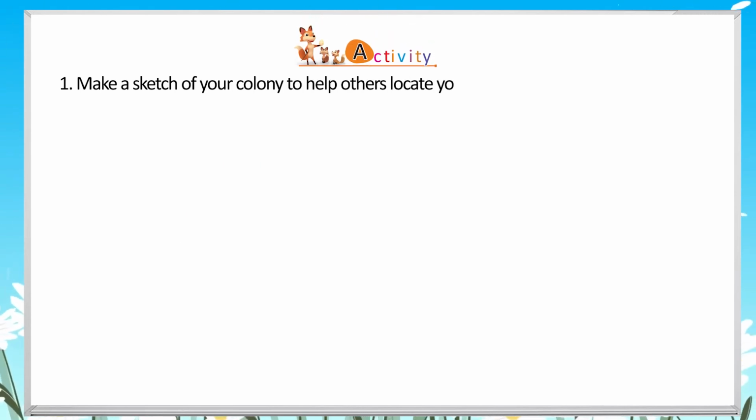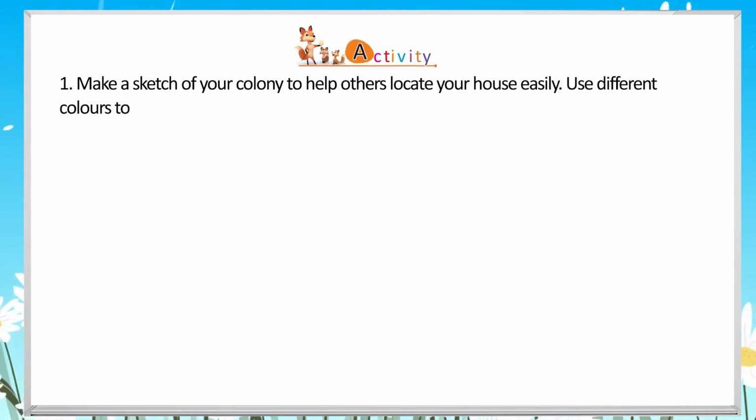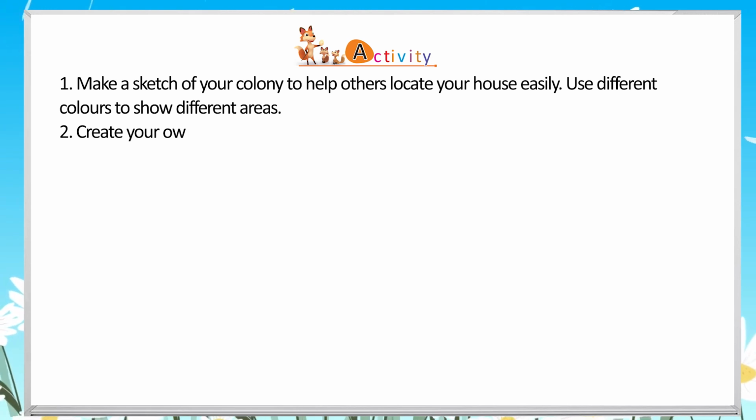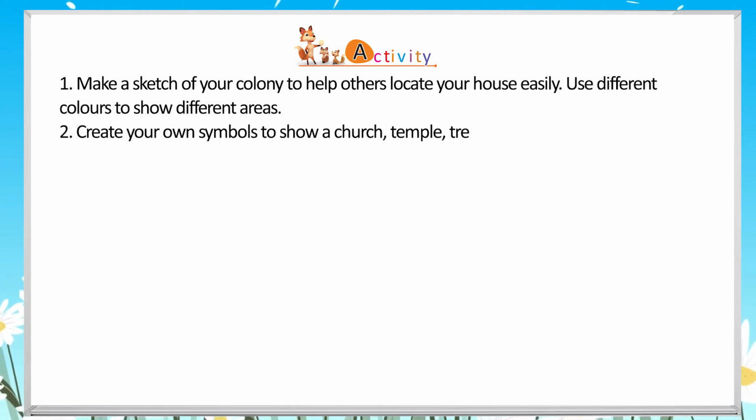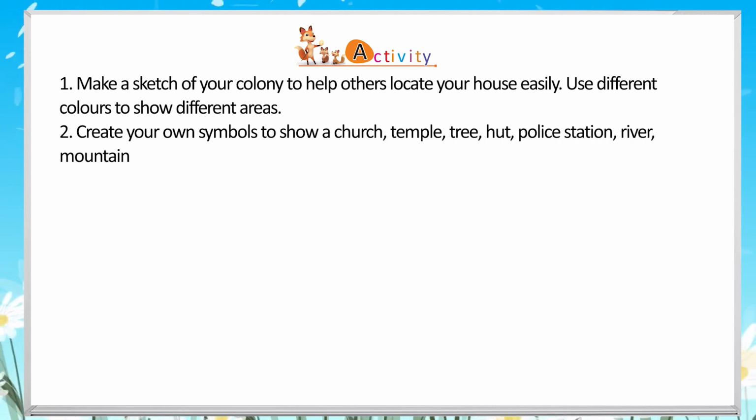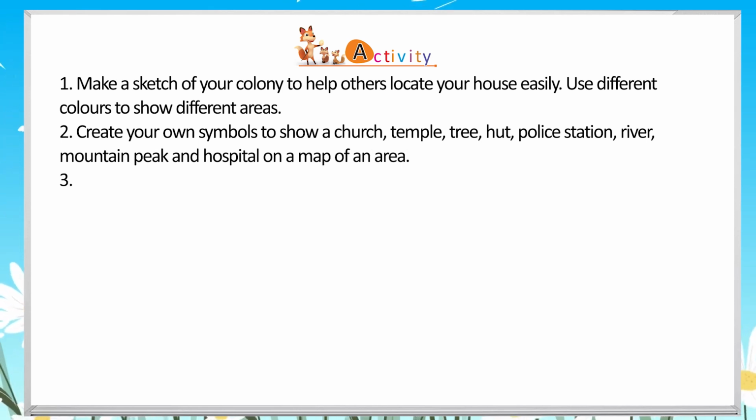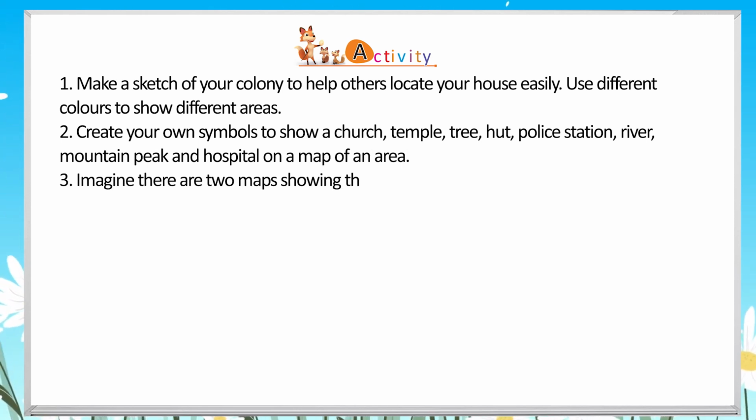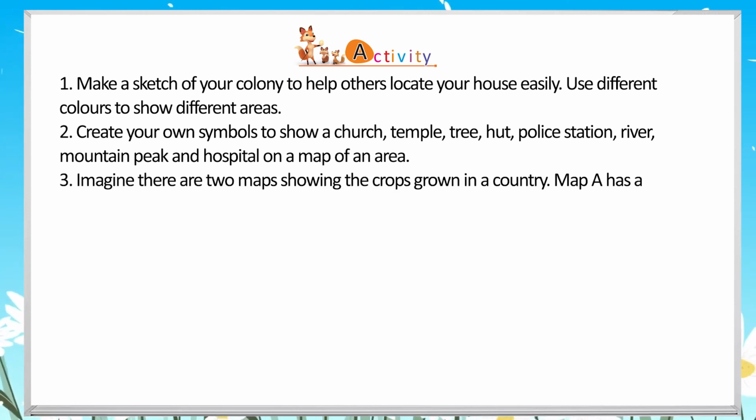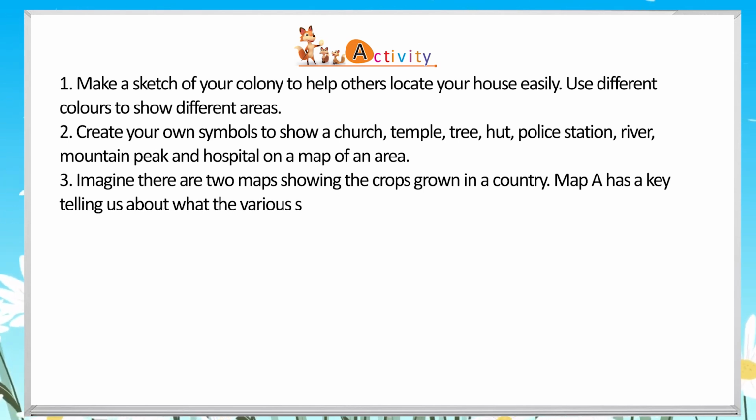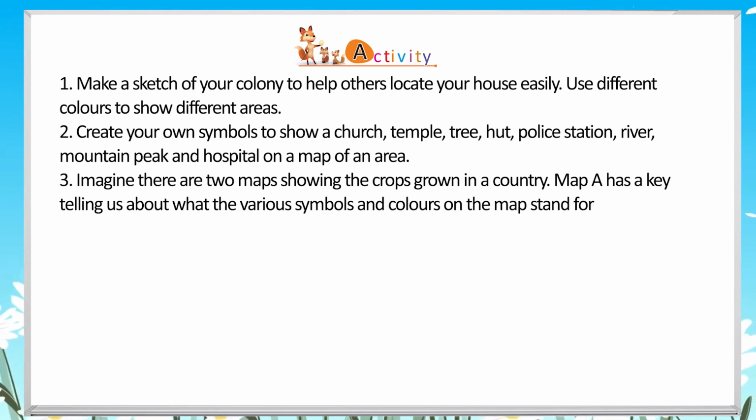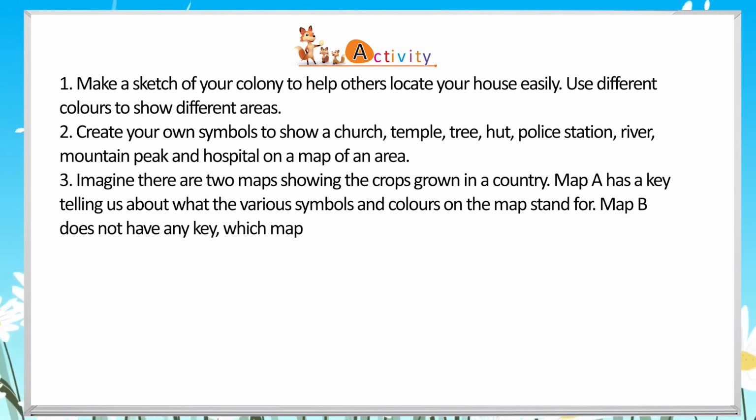Activity. 1. Make a sketch of your colony to help others locate your house easily. Use different colors to show different areas. 2. Create your own symbols to show a church, temple, tree, hut, police station, river, mountain peak and hospital on a map of an area.